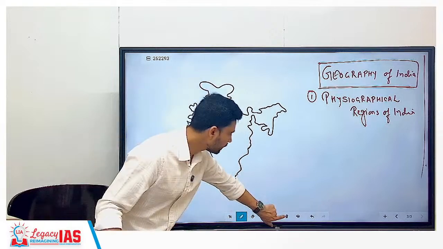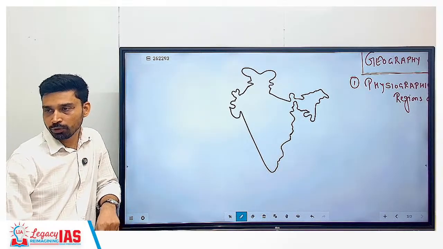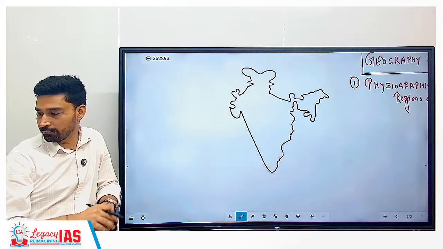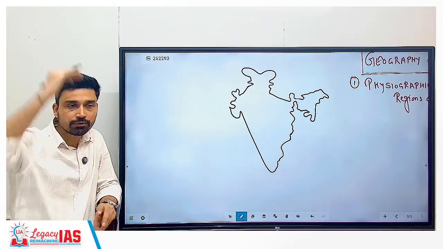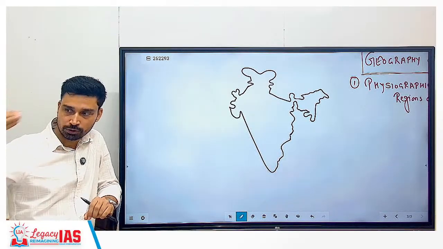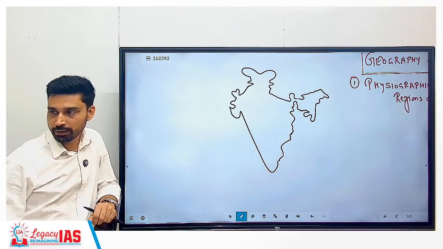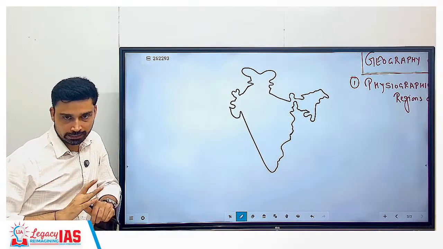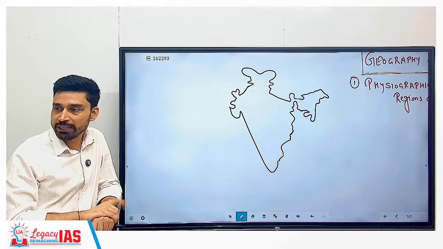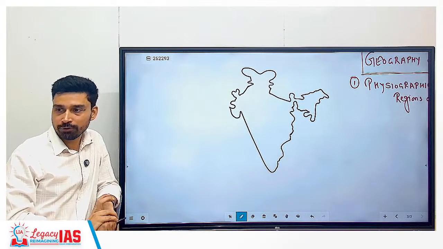Right, so this is the map of India. And what you have to study about physiographical regions basically refers to the diversity of India. You start your journey from the northernmost part of India and go to the southernmost part. What would you come across? Different types of landscape. Similarly, you move from west India to east India, and you experience different types of landscape. So overall, the entire Indian landmass is divided into 5 major physiographical regions, and each of those we have to study in detail.